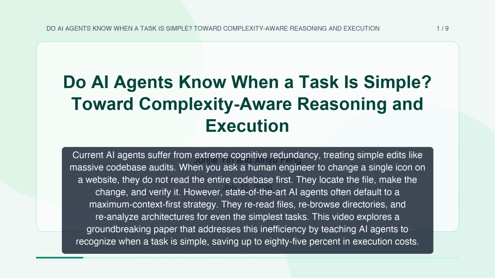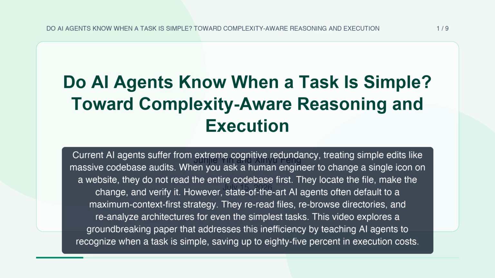Current AI agents suffer from extreme cognitive redundancy, treating simple edits like massive codebase audits. When you ask a human engineer to change a single icon on a website, they do not read the entire codebase first. They locate the file, make the change, and verify it.